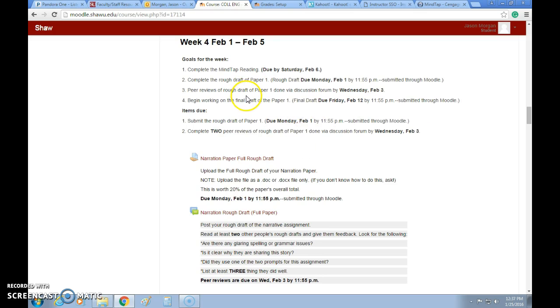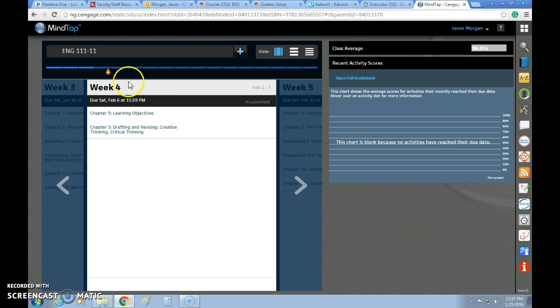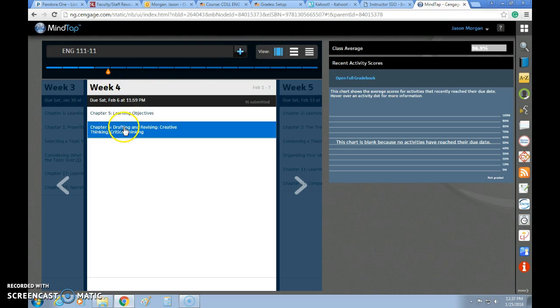So let's go over a couple of things here. First of all, the MindTap reading. So for this week, we are week 4. If you go to MindTap, and I've already loaded it up here for the sake of speed, you notice that week 4, we just have the 1 chapter to read: drafting and revising, creative thinking, and critical thinking. Because this is the first draft, week 4's reading is going to help you when you go to revise it.